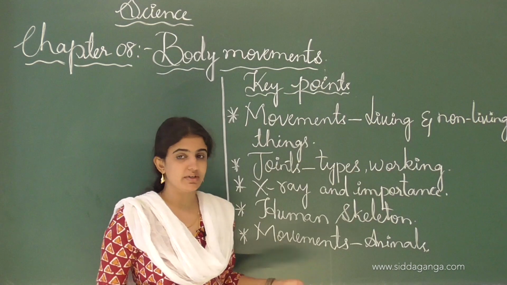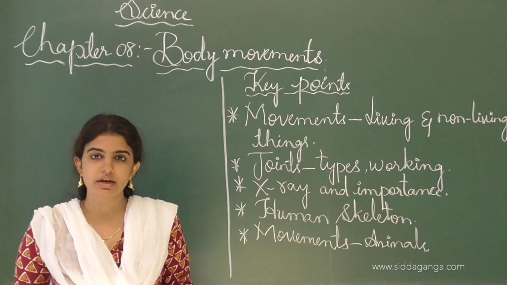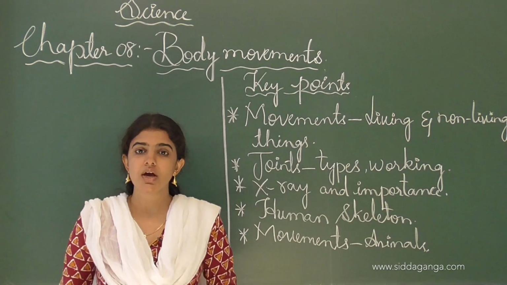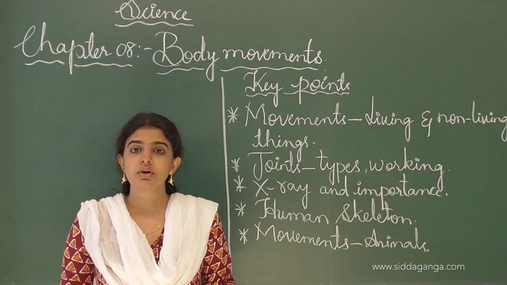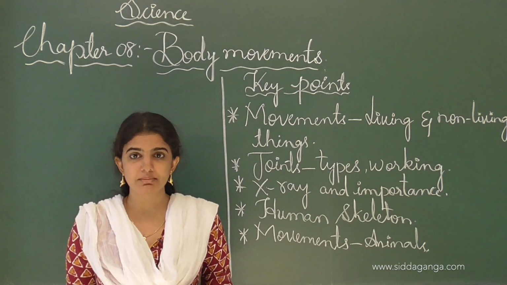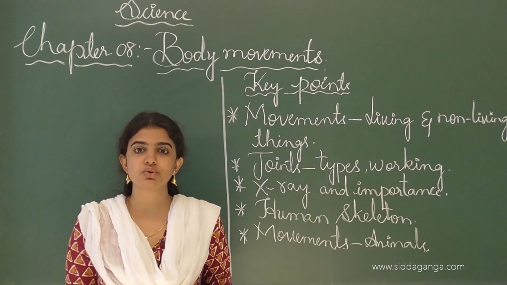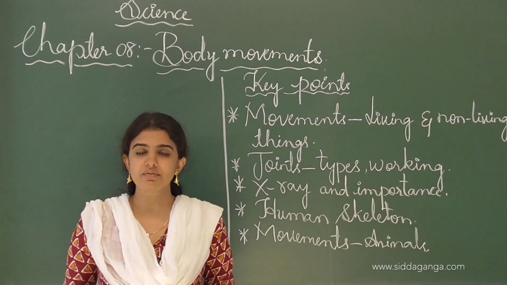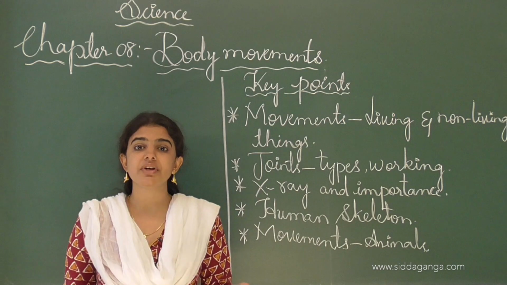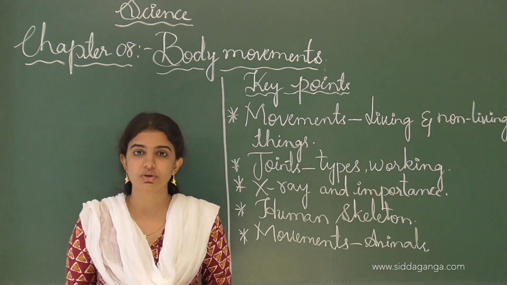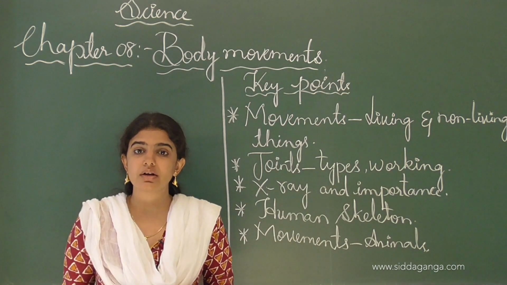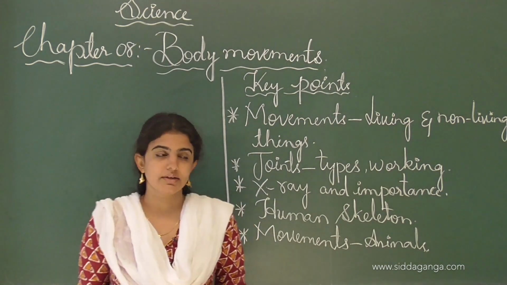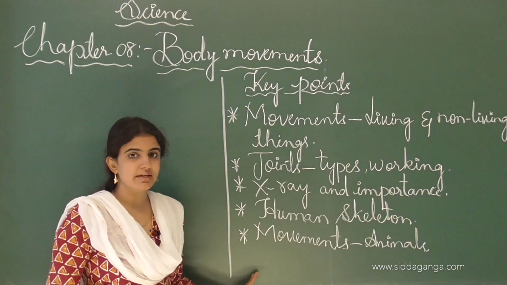Next is movement. There are different types of animals, and their locomotory organs are also different. For example, human beings and animals move from one place to another by means of legs, and similarly different varieties of animals have different locomotory organs. Locomotory organs are the organs which help to move. These are all the key learning points.